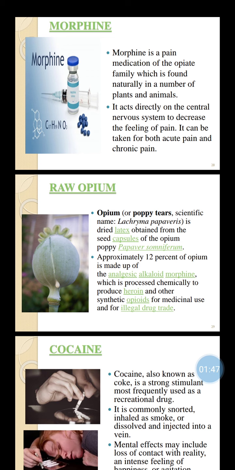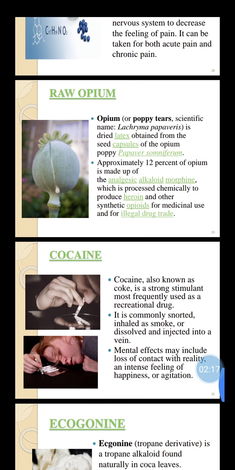Raw opium, scientific name Lachryma papaveris, is the dried latex obtained from the seed capsule of the opium poppy, Papaver somniferum. Approximately 20% of opium is made up of the analgesic alkaloid morphine, which is processed chemically to produce heroin and other synthetic opioids, used in the illegal drug trade.